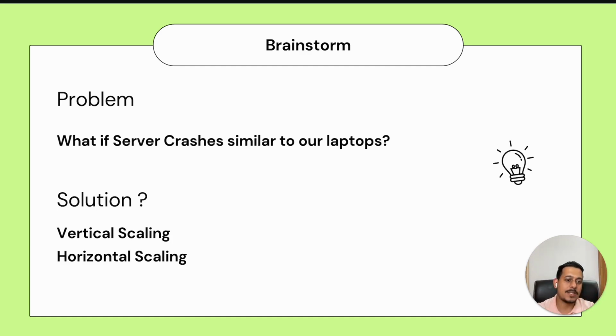So this is the problem that I gave, right? What if the server crashes, similar to our laptops? If it crashes, the entire system fails. We know that. Now, how do we solve it? So the simplest solution is, for example, I'll give you one example. Android developers might be able to relate to it.